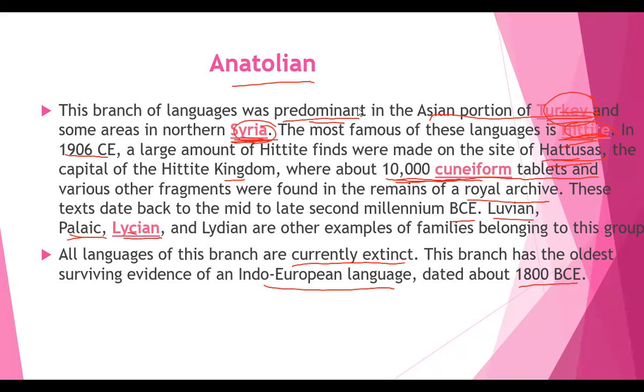These texts date back to the mid to late 2nd millennium BC. Luwian, Lycian, and Lydian are other examples of languages that belong to this Anatolian branch. At present they are extinct, they are not there. But this branch has the oldest surviving evidence. Though it is extinct, it is one of the foundations which has given life to the languages at present, right? So these are the important points we need to know about this Anatolian branch.